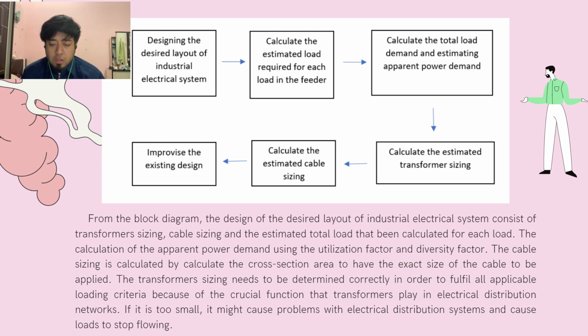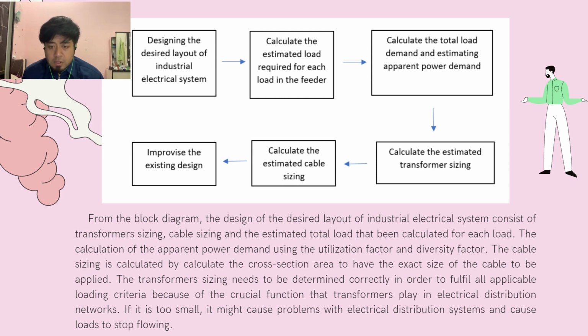What we can conclude from the block diagram is that the design of the desired layout of the industrial electrical system consists of the transformer sizing, cable sizing, and the estimated total load that we calculated for each load. The calculation of the power demand uses the utilization factor and the diversity factor. The cable sizing is calculated by calculating the cross-section area to have the exact size of the cable to be applied.